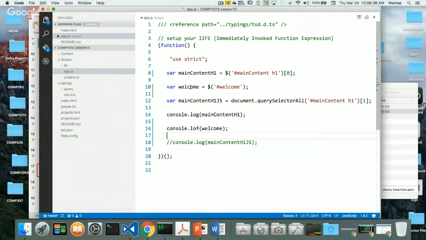Notice when I hover over this, what I'm getting, it says jQuery. It doesn't say h1 element like this one. This one actually returns an element. This one actually returns jQuery. Okay, cool. Let's see what I get back when I do this.